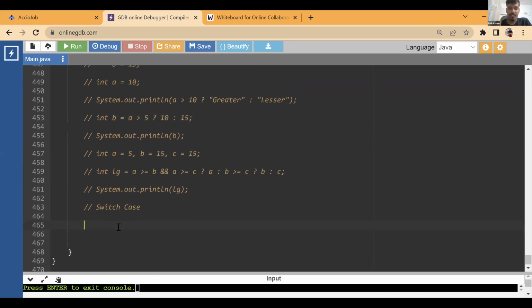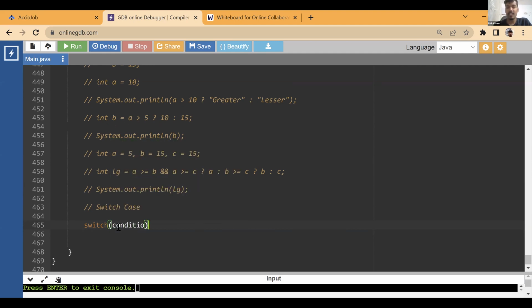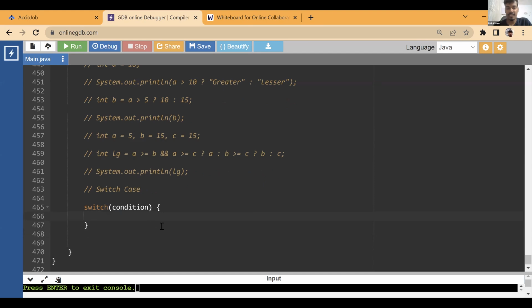Okay. So last part, which is switch case. So switch is another way of writing conditionals. So how do we write in switch? In switch, we have switch, condition, and then we have cases. We have a bracket and inside which we write cases. So we have case and then a value. So let's say value 1.